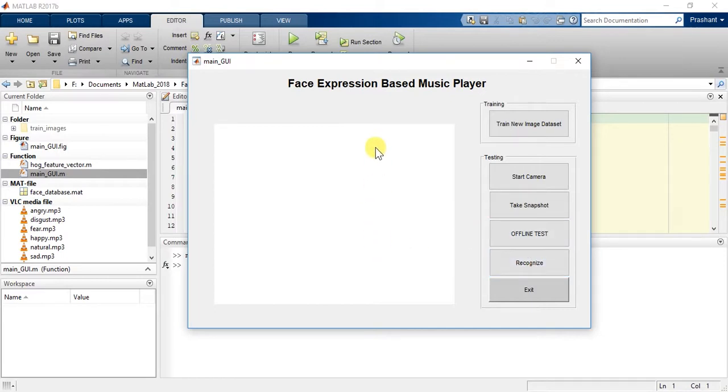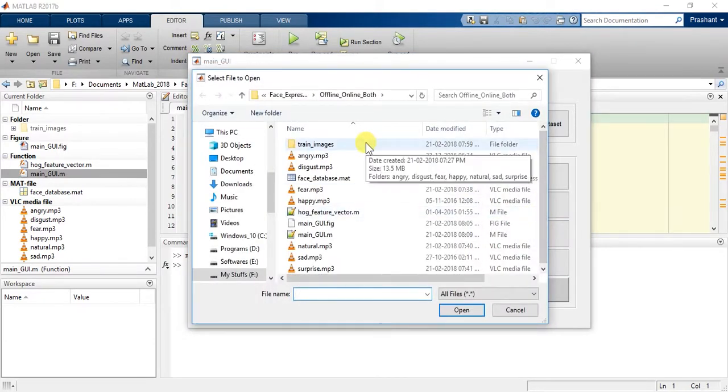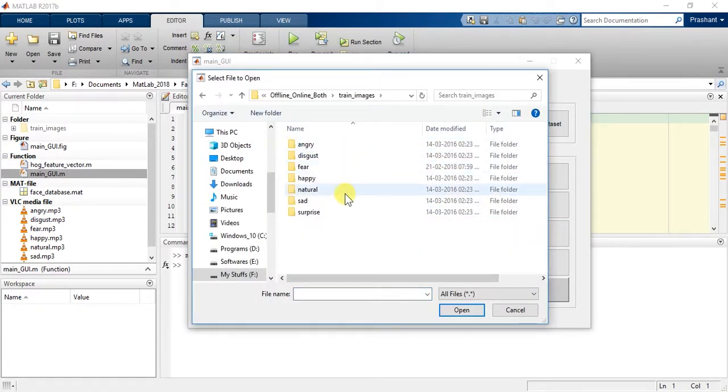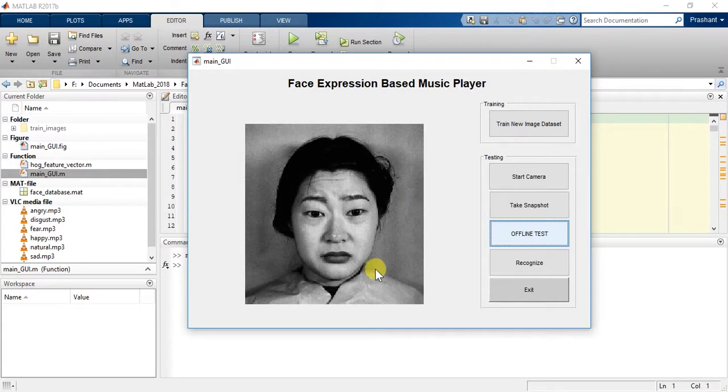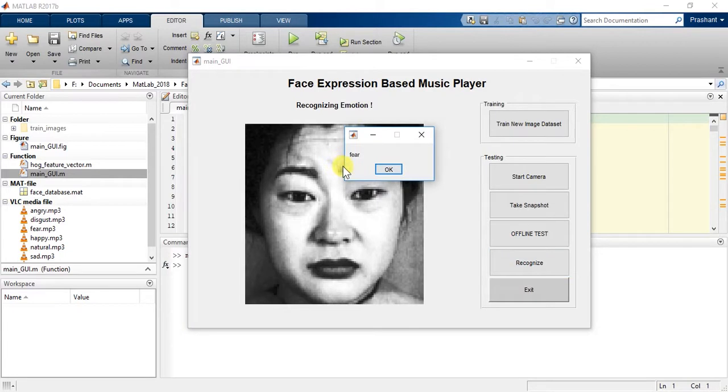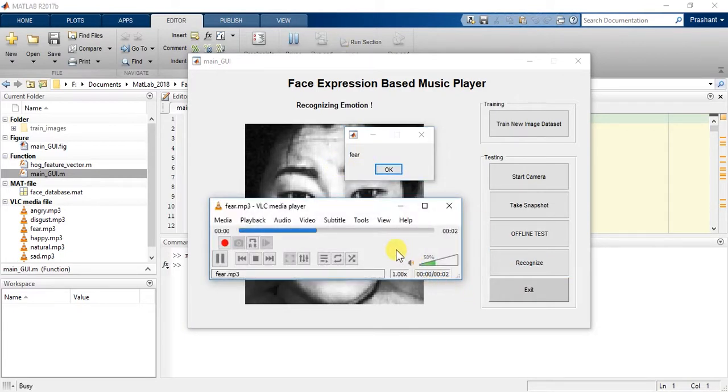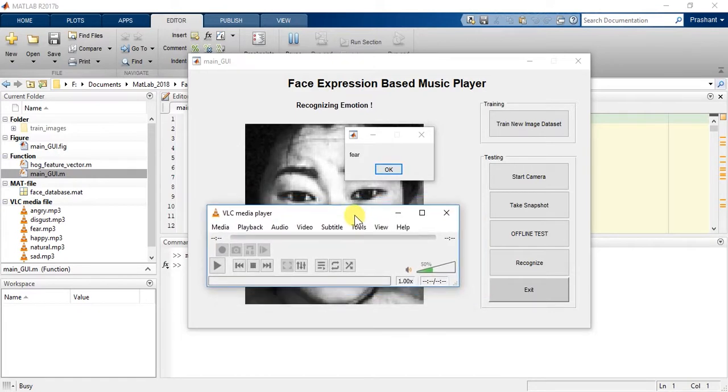So let's run this program first. I'll run it in offline mode. We have selected the image and now we'll click the recognize button. It's recognizing the emotion. It is fear. Fear. This is a demo mp3 file.